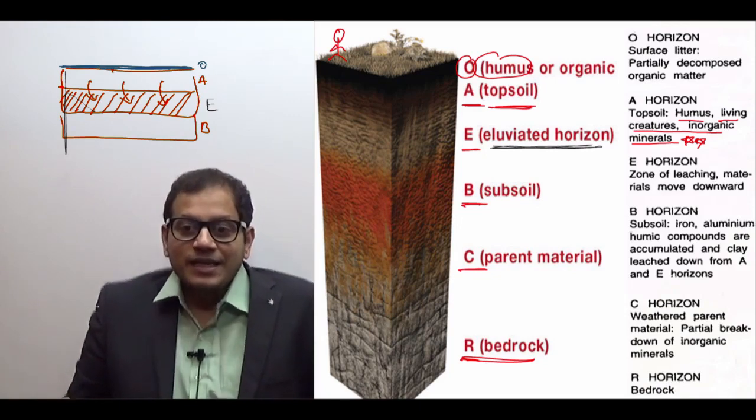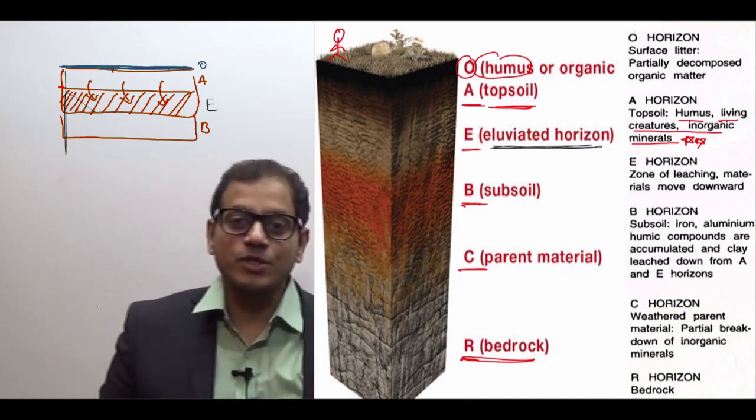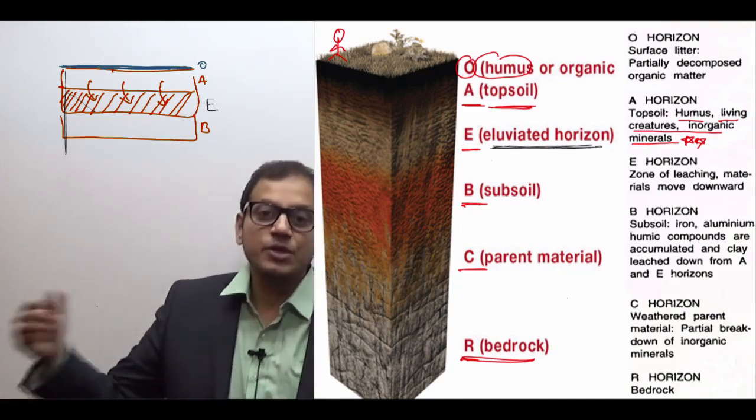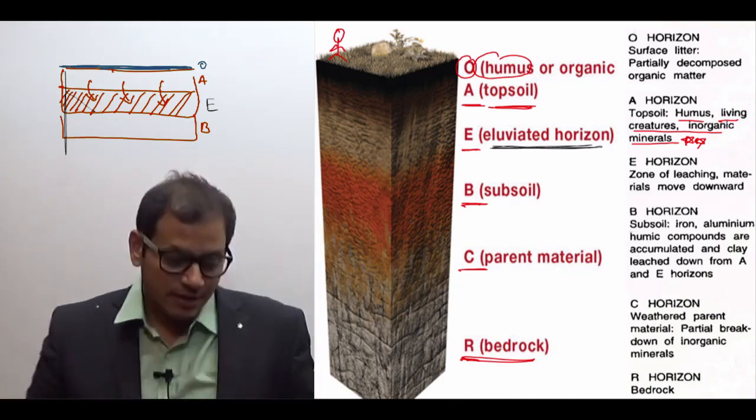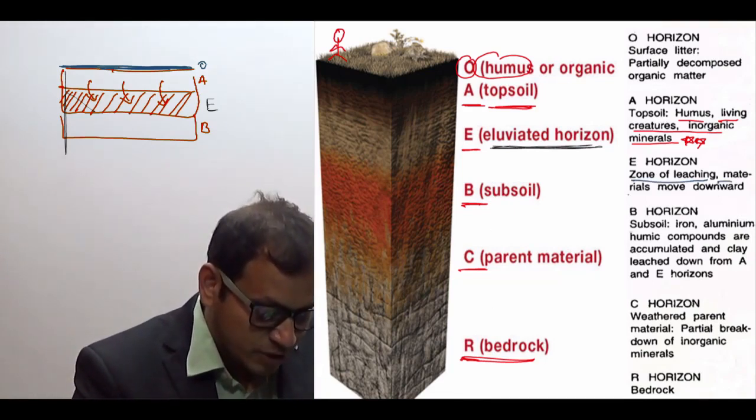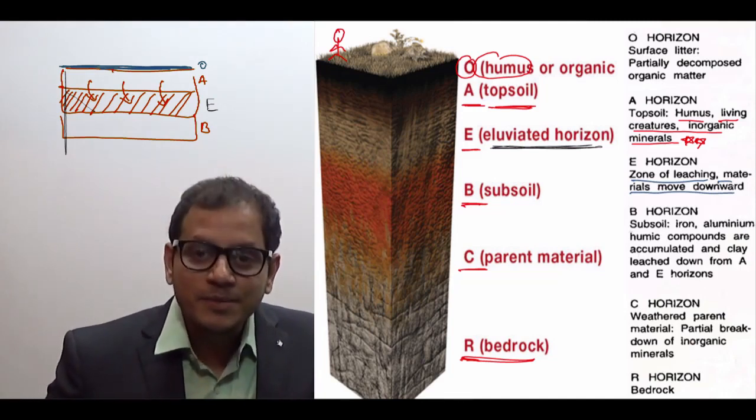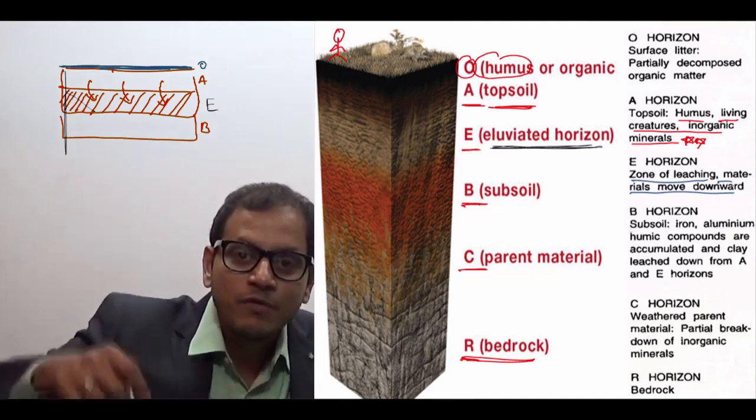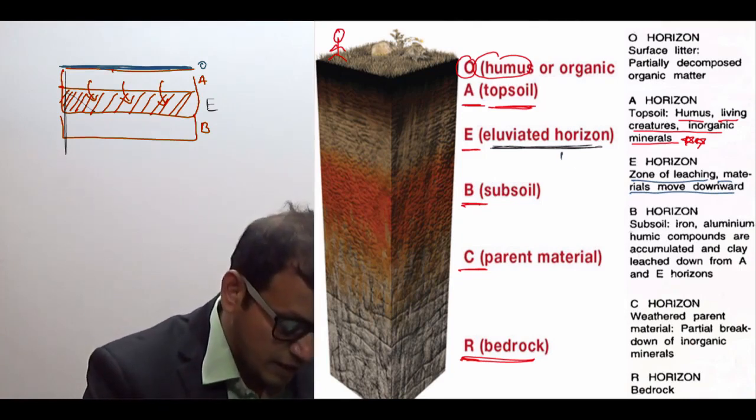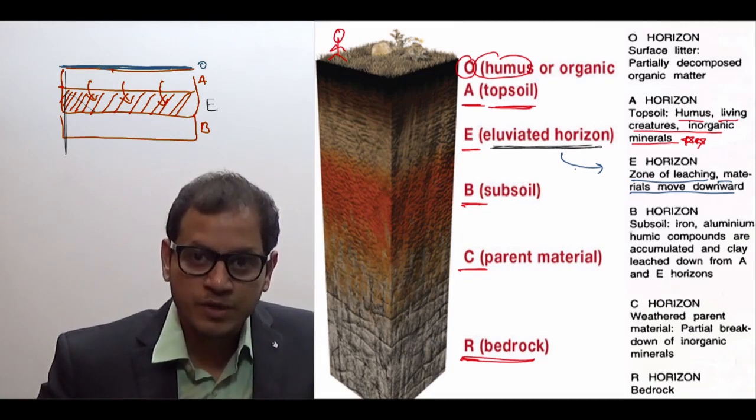The E horizon is famous for which process? The leaching process. What is the process of leaching? We will come to that in this lecture itself. It is a zone of leaching where the materials move downwards. Leaching means the process when the material moves downwards. So the E layer is a zone of leaching where the material is moved downwards.